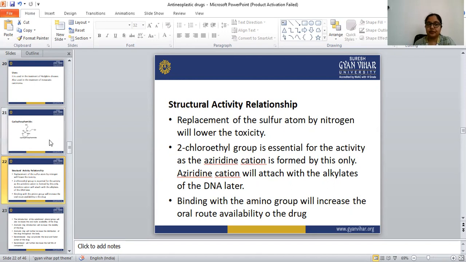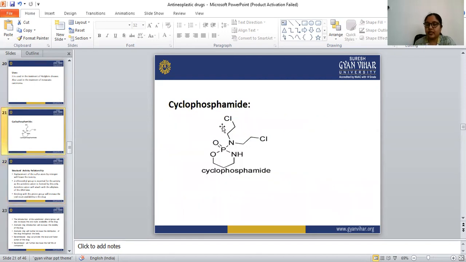This 2-chloroethyl group, I have already told, is for showing the anti-neoplastic agent activity, with the help of the nitrogen mustard. This 2-chloroethylamine group is necessary for showing the anti-cancer activity. For what purpose is this necessary? For forming the aziridine ring, the stable aziridine ring. For formation of this stable aziridine ring, this structure is necessary.